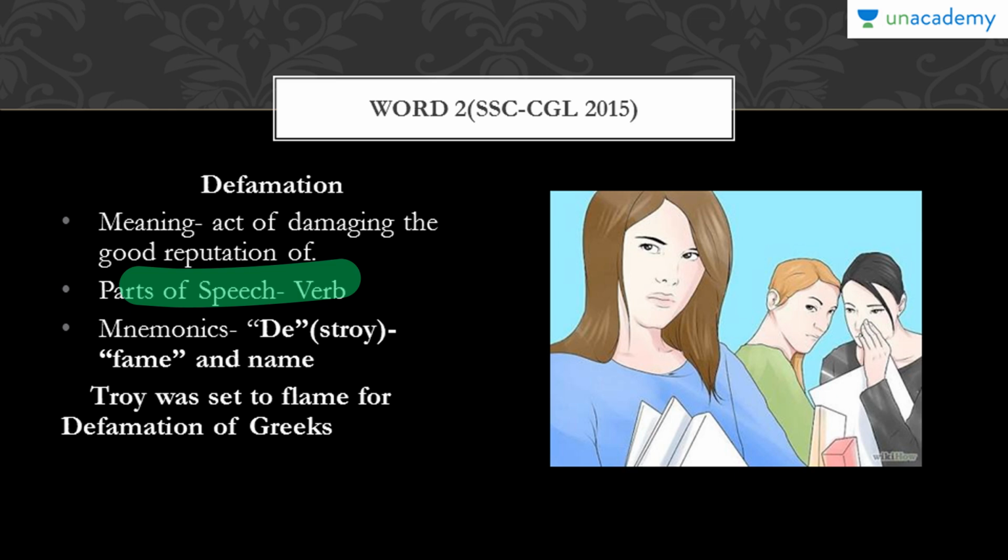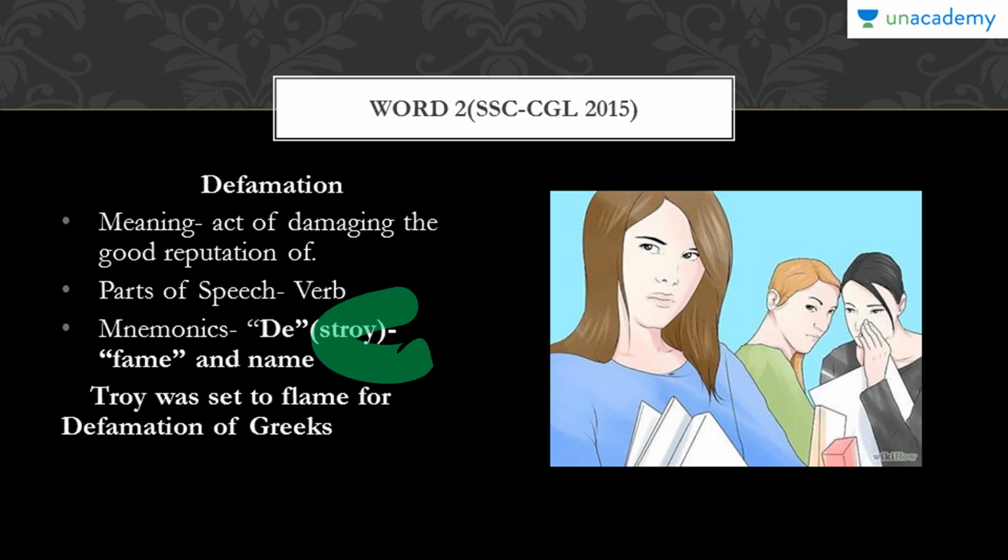So if we say deforestation, it is the opposite of forestation or afforestation. So D actually brings out the opposite meaning. That is what I have done here. D, and after that you have to remember destroy, fame, and name. That is how you have to learn this word defamation.